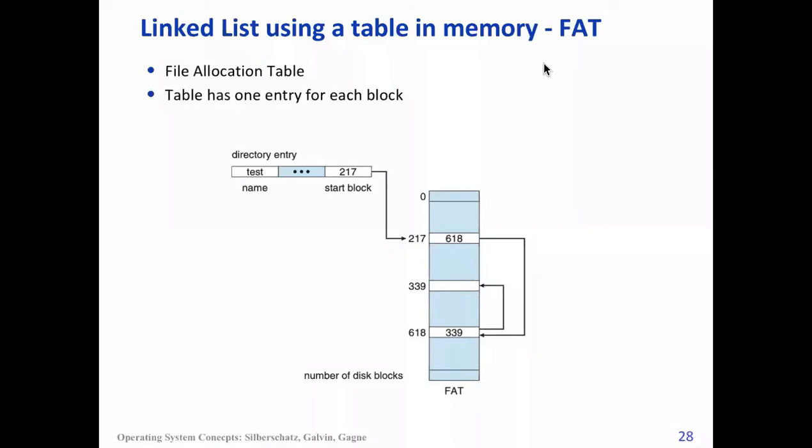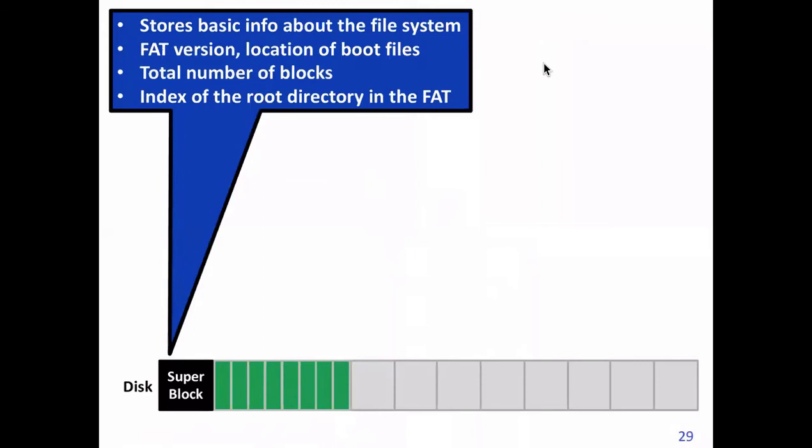Fine. Okay, so let's look at the structure. First block, as we have seen, is the super block. Let's assume this is just one partition. It gives information about the file system, like FAT version, location of boot files, total number of blocks, and index to the root directory in the FAT.